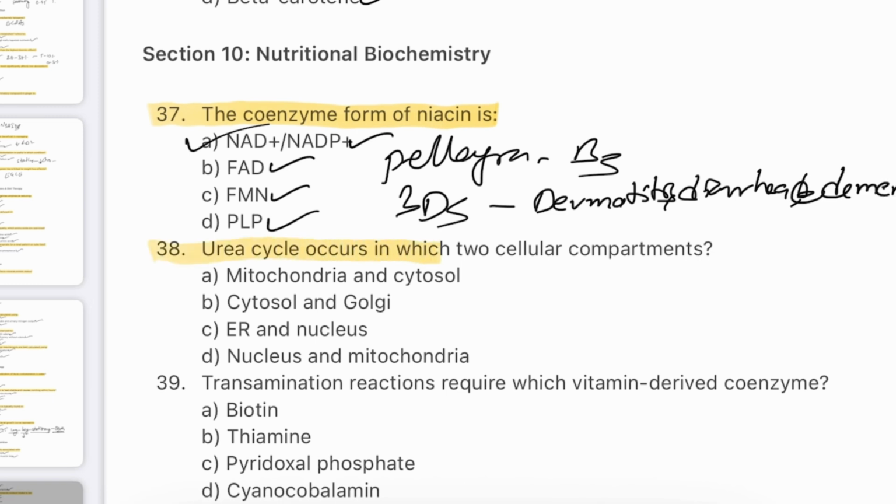Urea cycle occurs in which two cellular components? Mitochondria and cytosol, cytosol and Golgi, endoplasmic reticulum and nucleus, nucleus and mitochondria. The answer will be A. Mitochondria and cytosol. The urea cycle detoxifies ammonia by converting it to urea in the liver. The first step occurs in mitochondria and later ones in the cytosol. This separation allows for regulation and transport of intermediates. Defects in this cycle cause hyperammonemia and metabolic disorders.